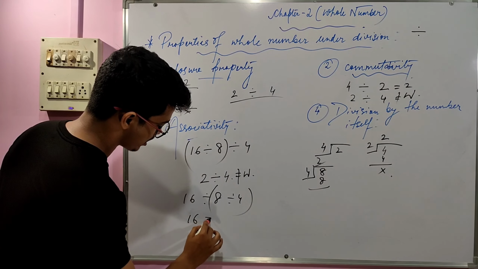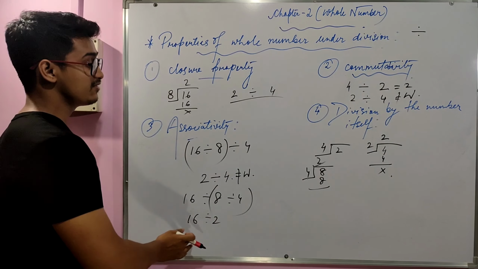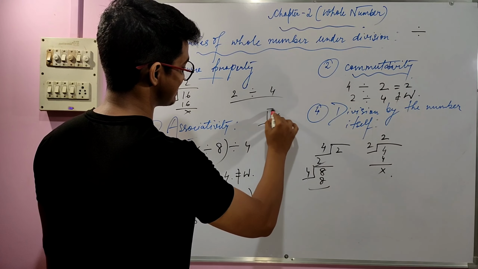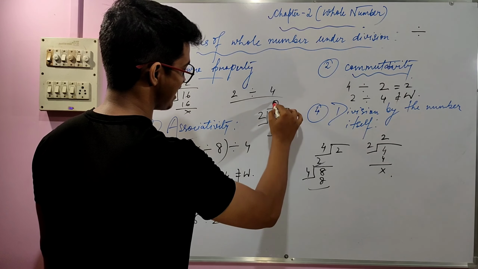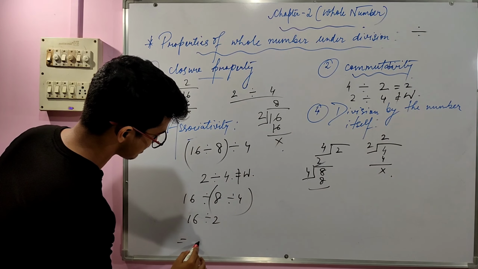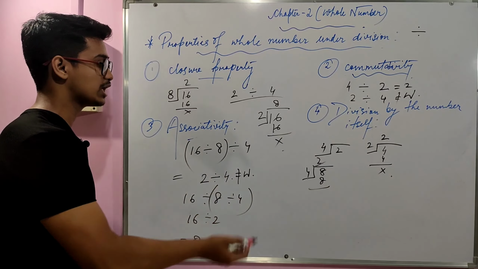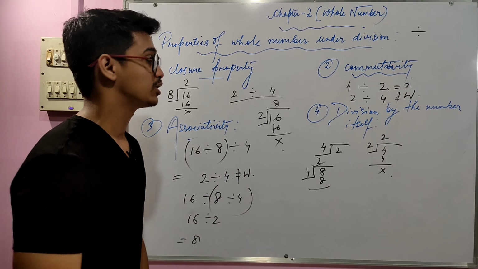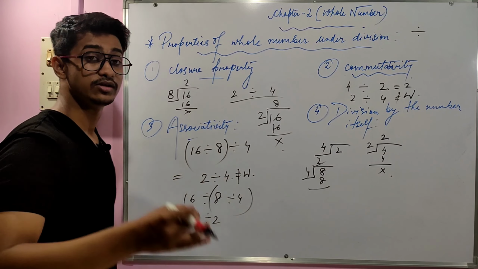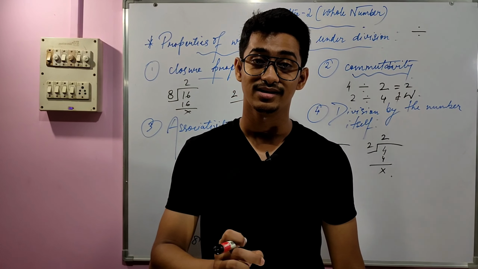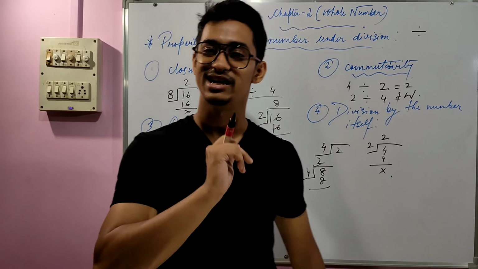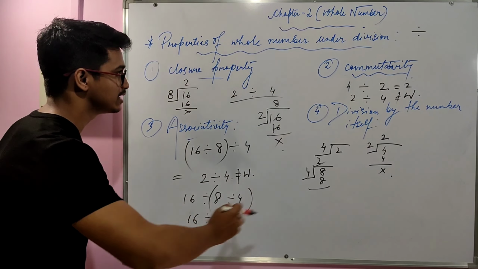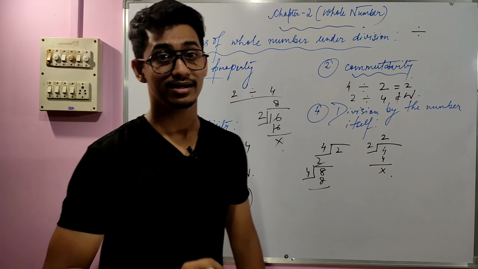So 16 divided by 2, we can find it easily, that is 8. The numbers are the same, we just shifted the brackets. So associativity will not hold under division. So all three properties will not hold under division.